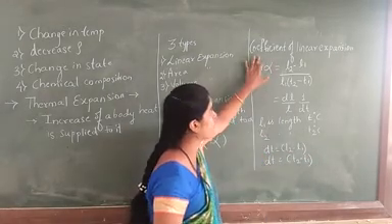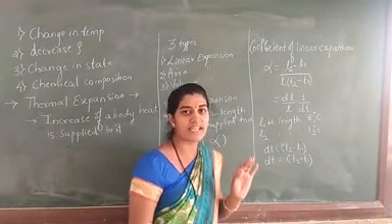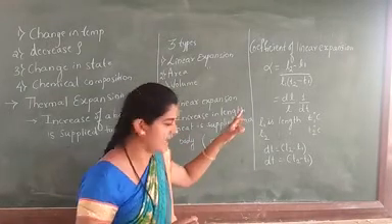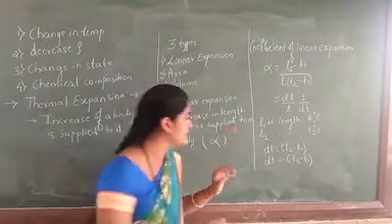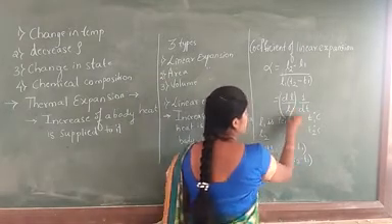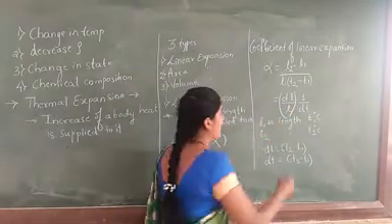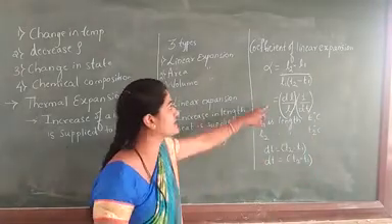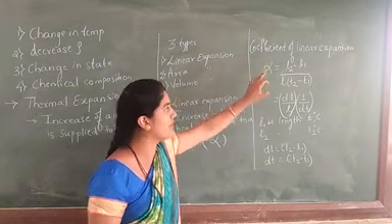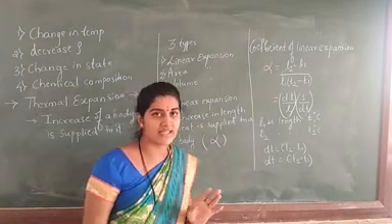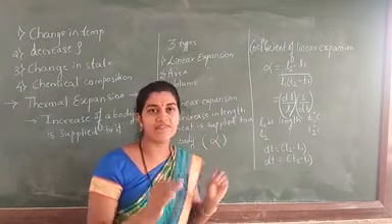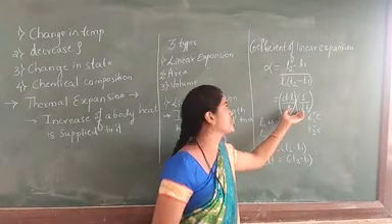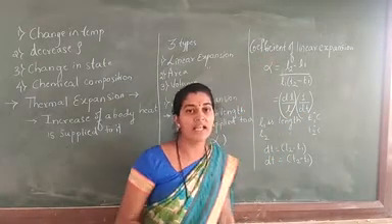Therefore, we can define that the coefficient of linear expansion is the fractional increase in the length, that is dL by L, per unit degree rise in the temperature. Then we can call it the coefficient of linear expansion. To define this, we are just saying that fractional increase in the length per unit degree rise in the temperature is the coefficient of linear expansion.